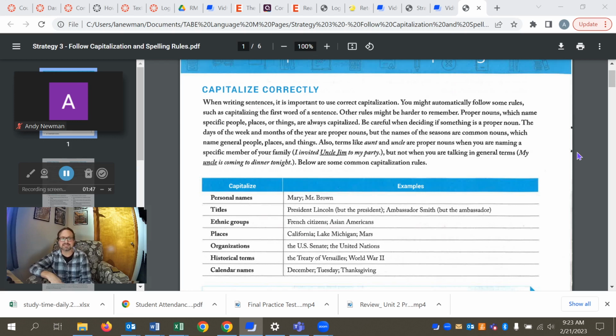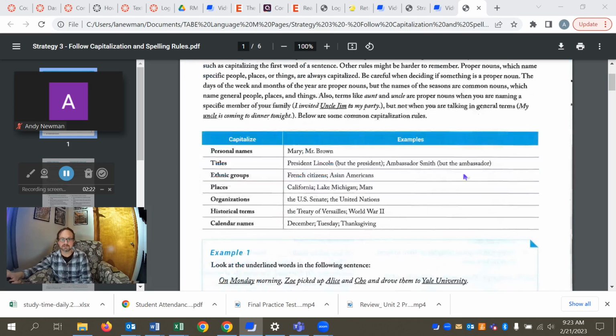So get that, the four seasons, even though we kind of think of them like the months and days as proper nouns, are actually just expressed as common nouns, therefore not capitalized like other general things, people, places, and things that are not named. Also, terms like aunt and uncle are proper nouns when you are naming a specific member of your family, like I invited Uncle Jim to my party, but not when you're talking in general terms. My uncle is coming to dinner tonight. Below are some common capitalization rules. Okay, so let's work through them real quickly.